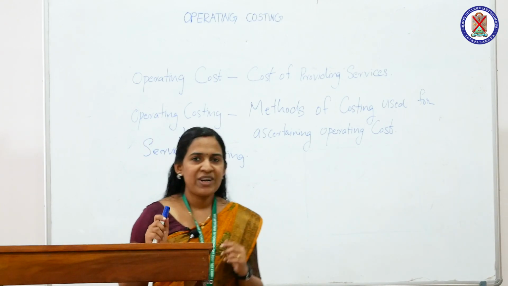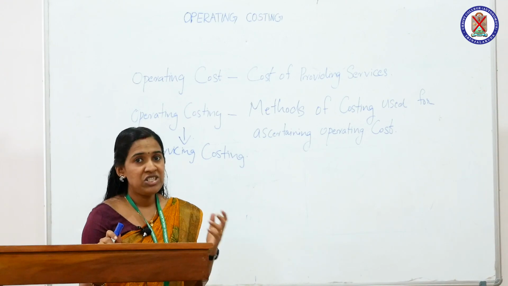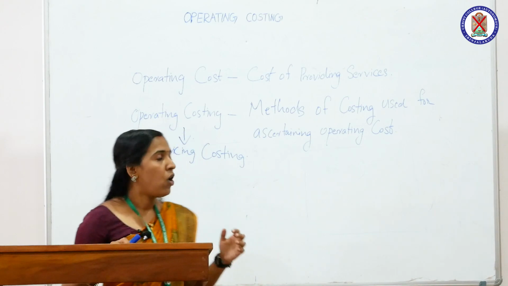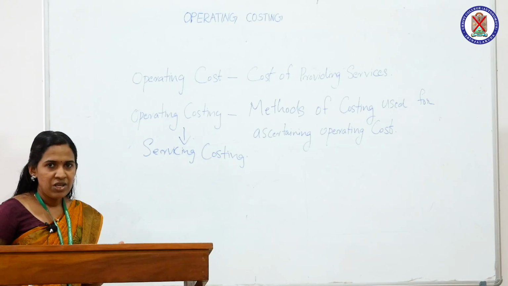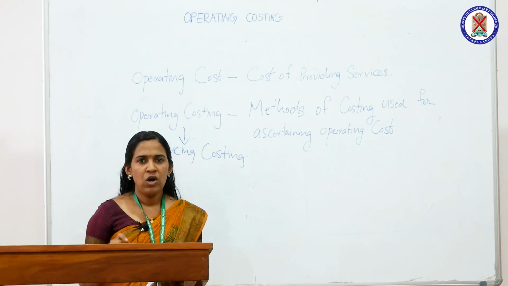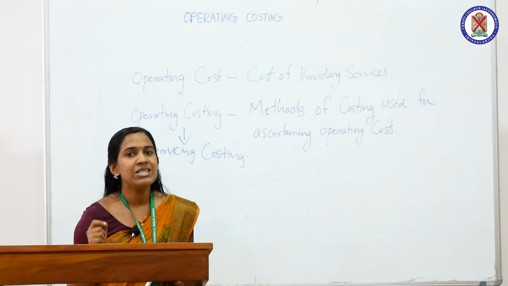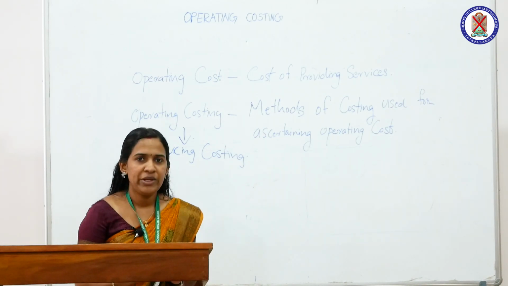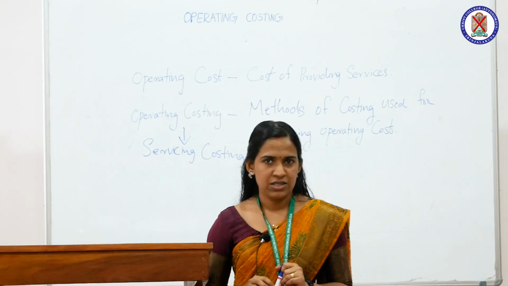Operating costing is one of the methods of costing mainly used by those organizations which are rendering services rather than production of goods. Therefore, operating costing is also known as service costing. Okay, next we can see one of the definitions of operating costing. According to Weldon, operating costing is a unit costing as applied to the costing of services. That means operating costing is just like unit costing, mainly used for ascertaining the cost of services.